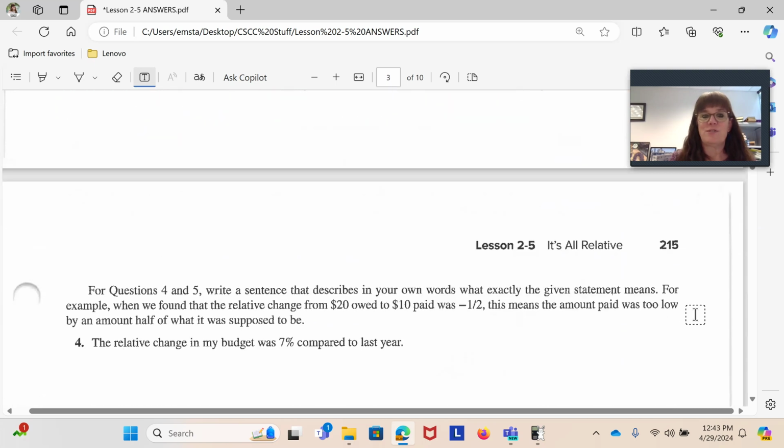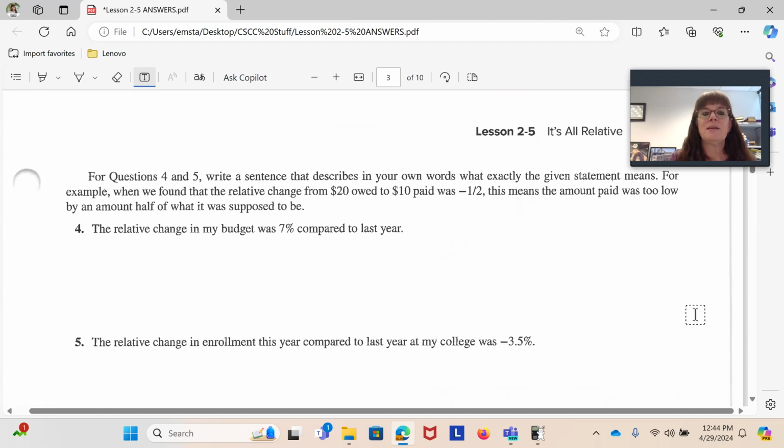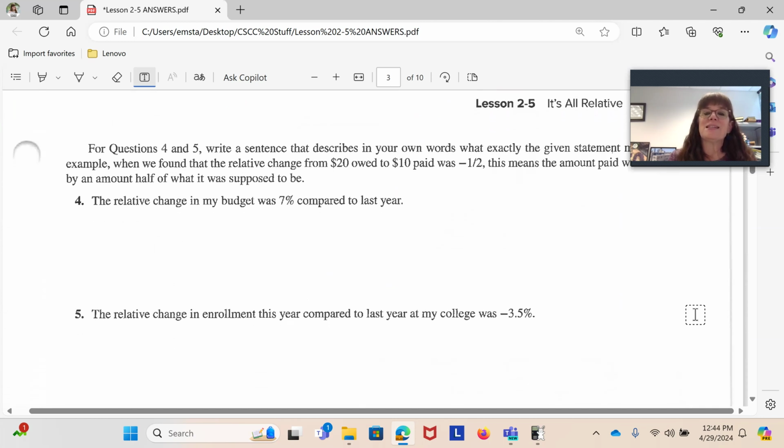Moving on to page 215. They're giving me some sentences and they want me to understand and explain what those sentences mean. They give me the example from that change of $20 being owed and only getting 10. So they said the relative change from $20 owed 10 was negative 1/2. That means the amount paid was off by about a half of what it was supposed to be.